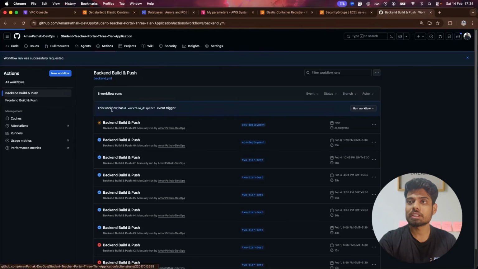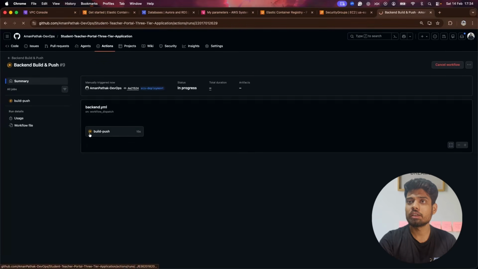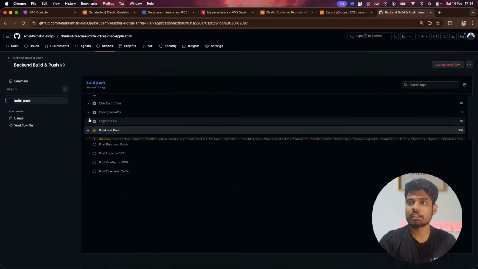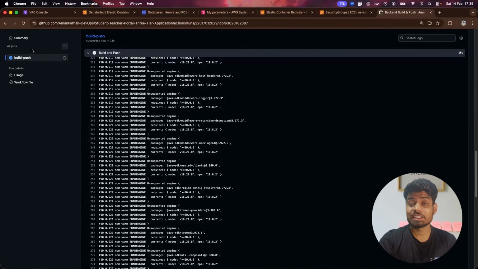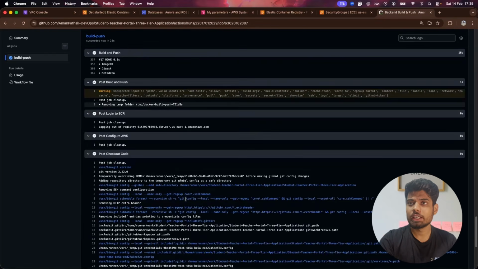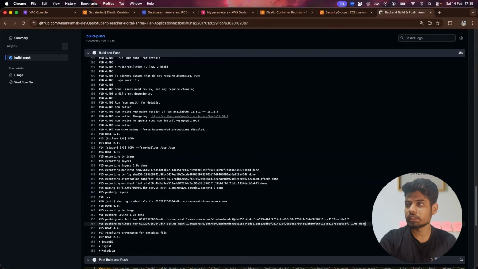Okay, so now we can see our workflow has been started, and let's see. The first thing, checkout code, is done, then it has also done configure AWS, so it is able to authenticate with AWS. Then it also logged into ECR, and it also did the build and push. So we can see that our workflow succeeded. And this is the workflow and this is the build number.